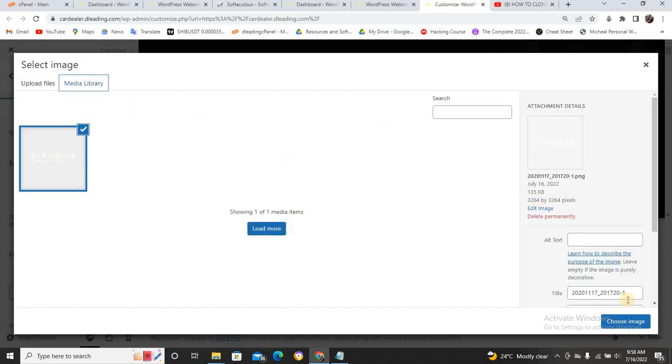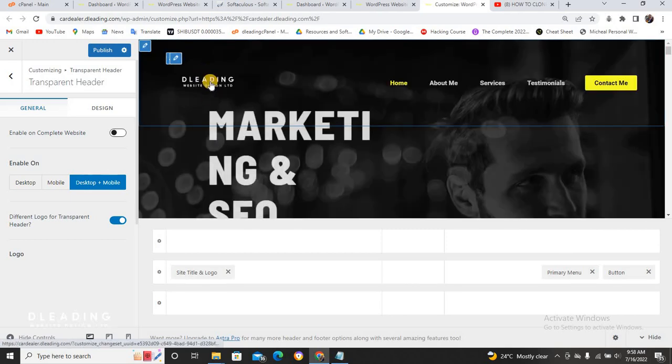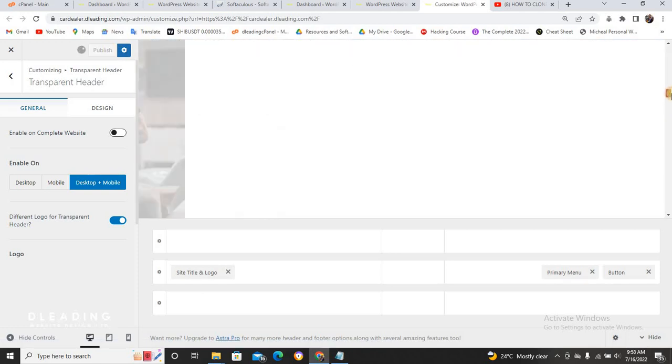Can you see? You can make it white if you want, or I prefer you make it a white logo, or any logo you like. Just upload it. So once you upload the logo, can you see this logo has already been changed now? You can click on publish. Now, let me show you another thing in case.